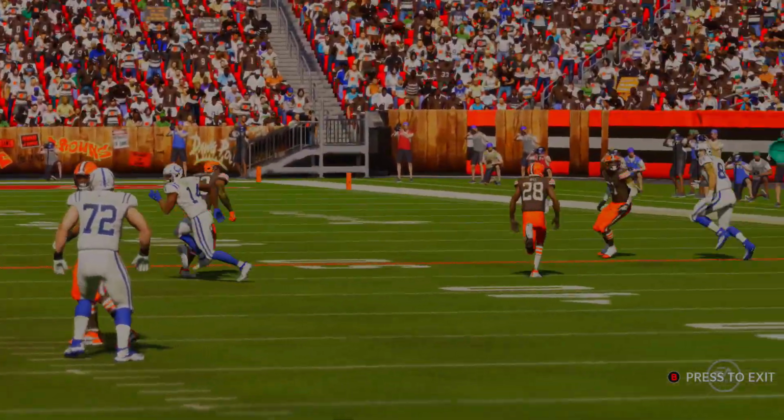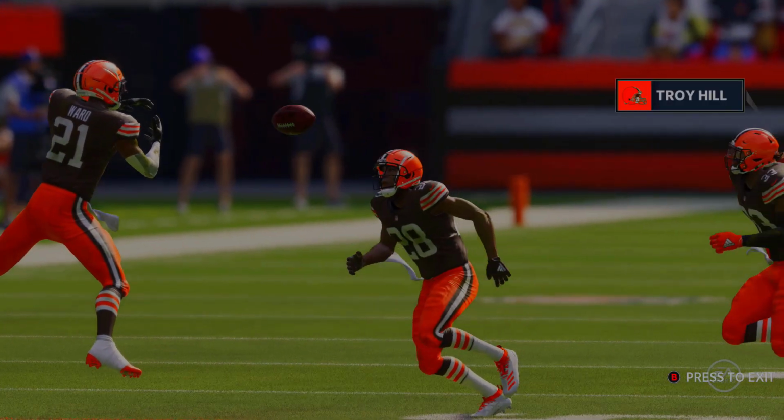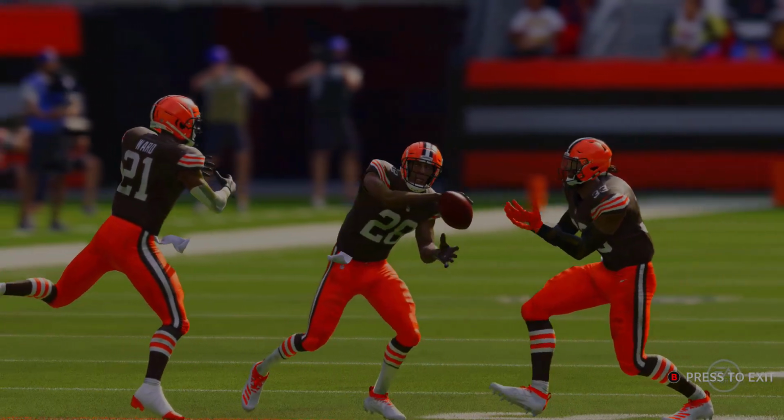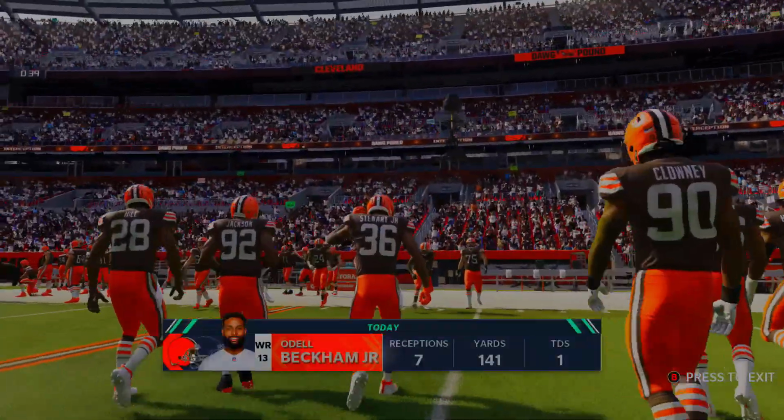As you can see, somebody knocked into Owens' hands, and that was Denzel Ward, who puts it in the hands of Troy Hill right there, and he takes it back to the 20 before getting taken down by Carson Wentz. The Browns get the ball back. Not much the Colts can do at this point.